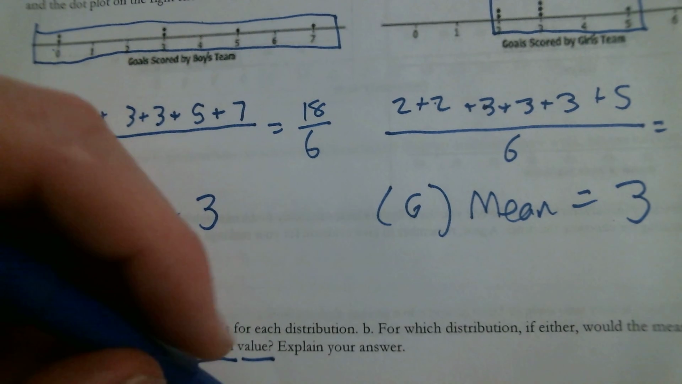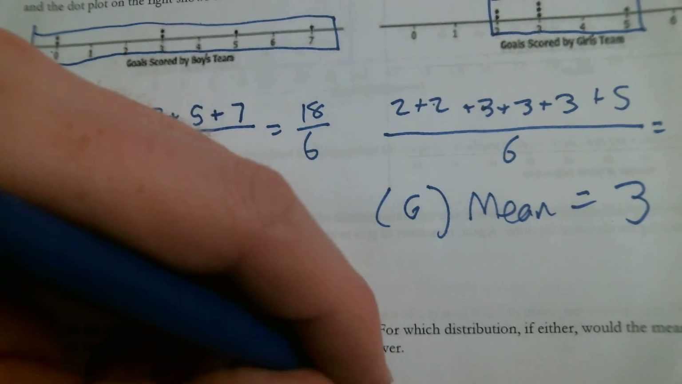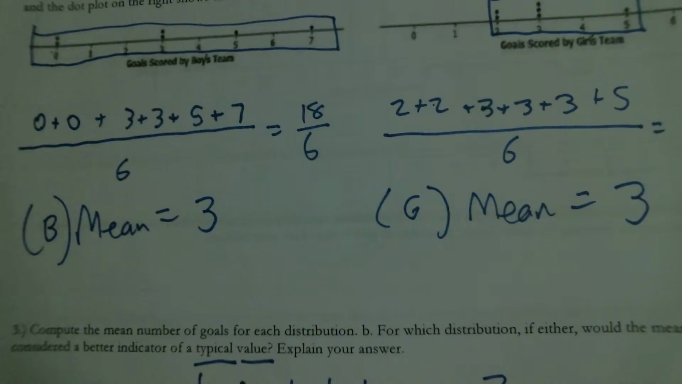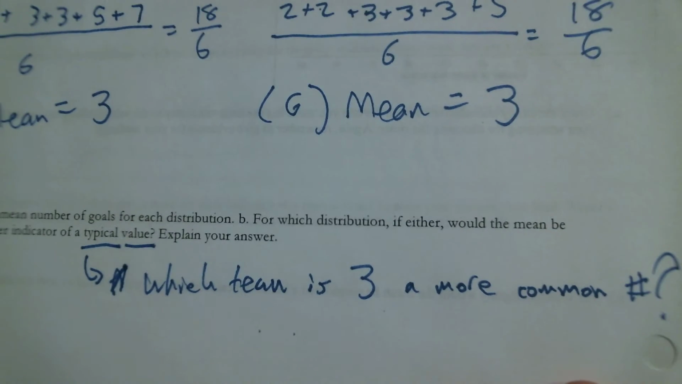For which distribution, if either, would the mean be a better indicator of a typical value? That's basically asking you which team is 3 a more common number. That's what it's asking you. So you don't have to write this down, because I'm helping you dissect the question. Which team's 3 is a more common number of goals?